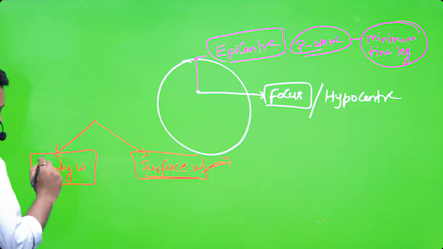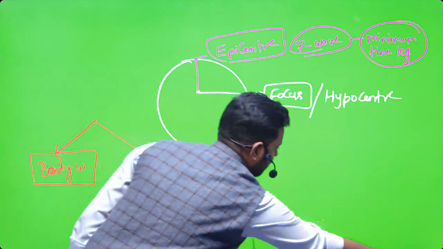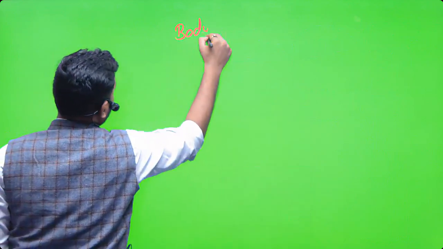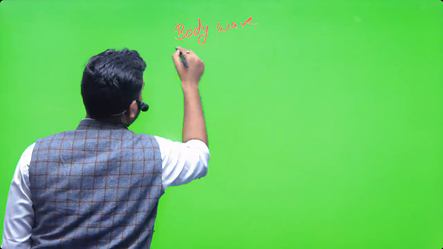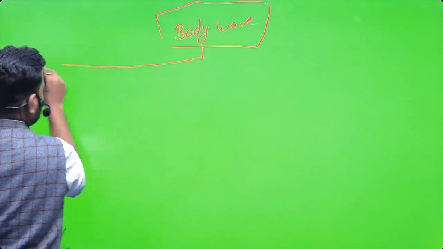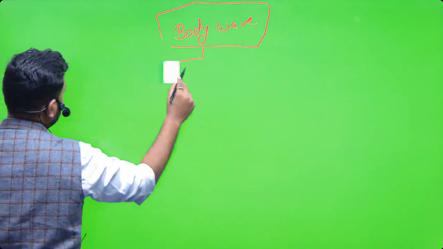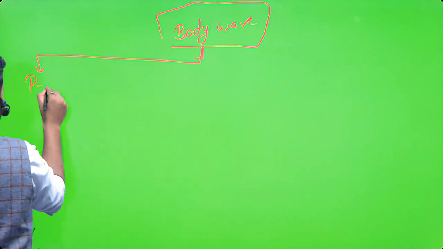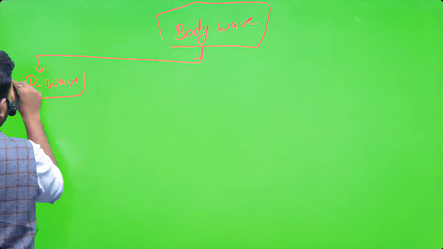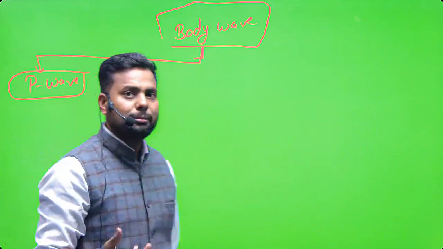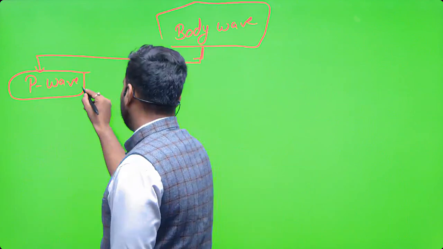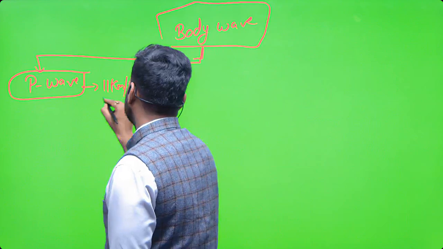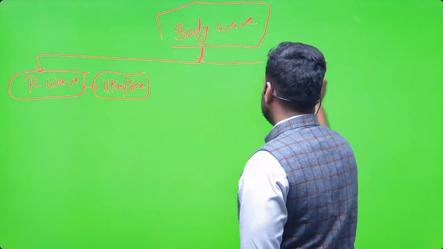Body waves, on the basis of their velocity, have two types. One is P wave. P wave has the maximum velocity. The average velocity of P wave is 11 km per second. Is it okay? And it is called primary wave.